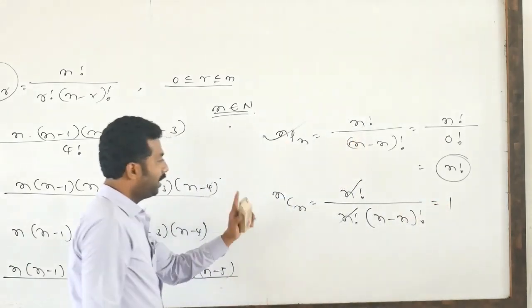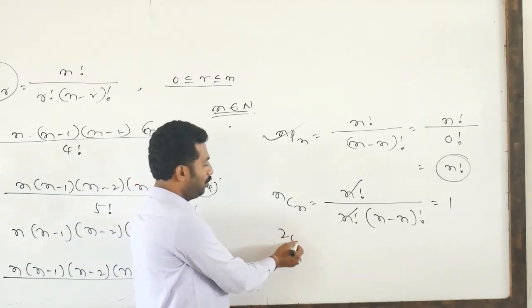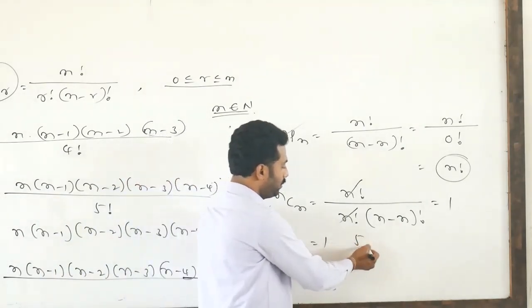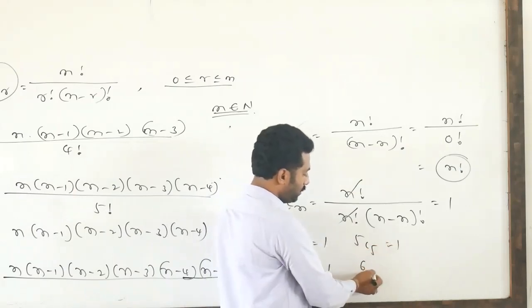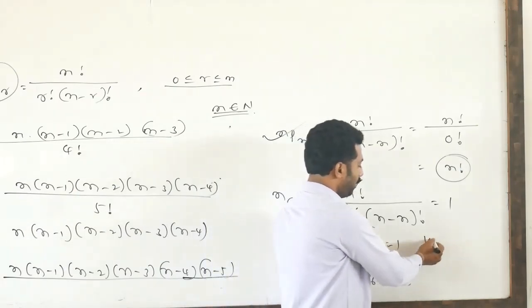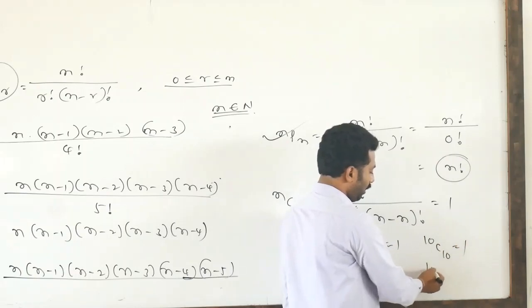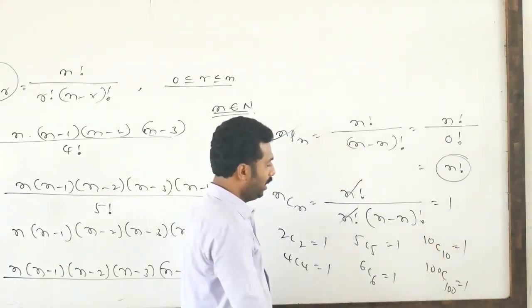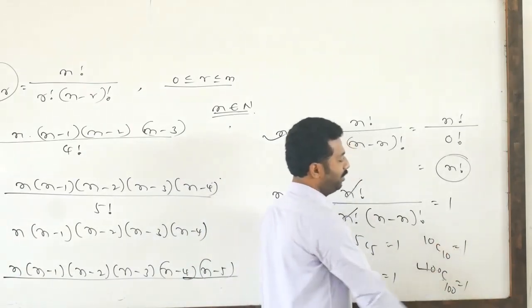So nCn value is 1. 2C2 value also 1. 4C4 value 1. 5C5 value 1. 6C6 value 1. 10C10 value 1. 100C100 means 1. So any number C that same number means 1.